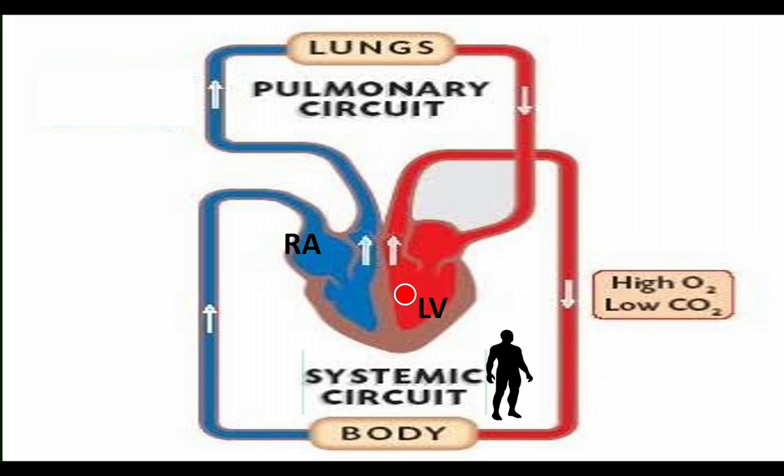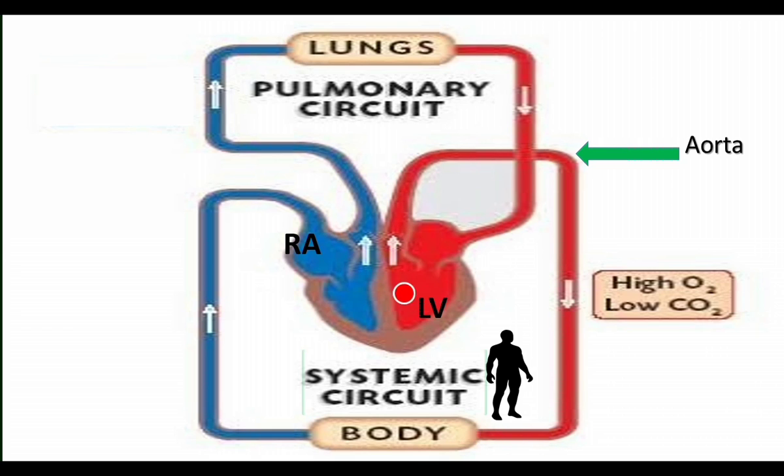From the left ventricle, the oxygenated blood is carried through the aorta. The aorta has many branches. These branches distribute blood to various systems. In the systems, oxygen diffuses from the blood. The systems receive oxygen from the blood, and from the system, carbon dioxide diffuses into the blood. Now the blood becomes deoxygenated blood.